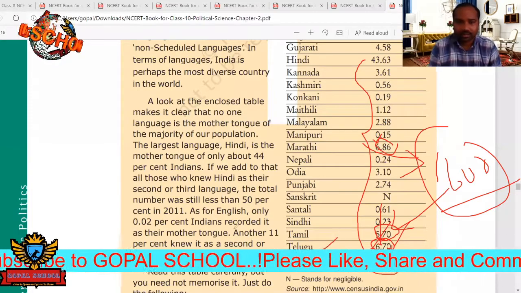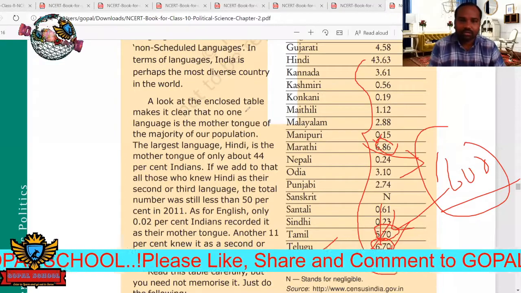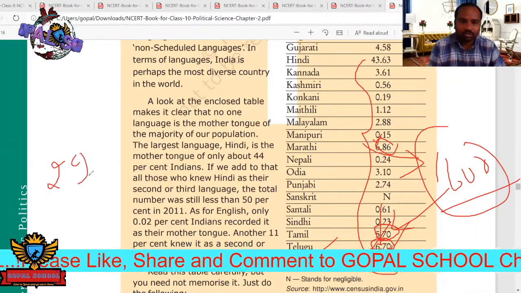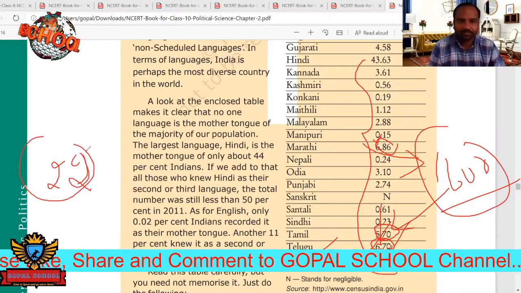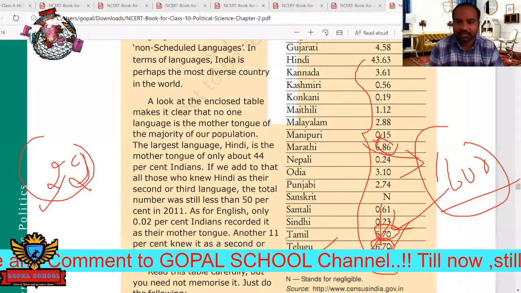But recently, in 2015, 22 languages were recognized. So the number was changed from 18 to 22, modified into 22, and some languages were added.